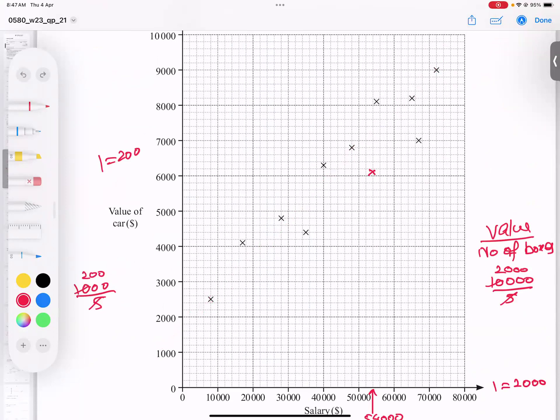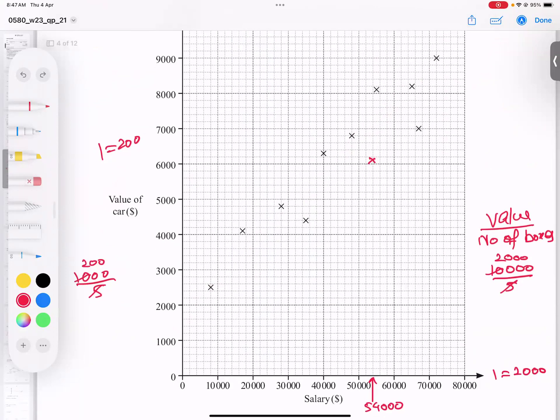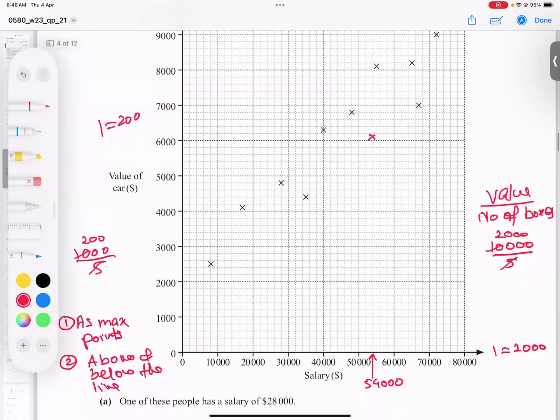You know what's the rule of the best fit line? I'll just add to your knowledge. What are the 2 rules we have? Try to have as many points on the line, or as maximum points. So maximum points on the line, number 1. And second rule, the number of points above and below the line should remain almost the same.